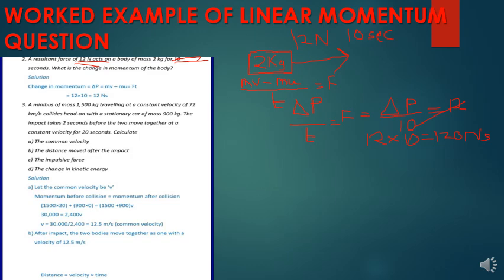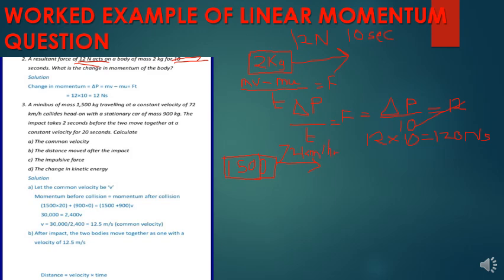So another question hapa kwamba a minibus of 1,500 kilograms. Let me just draw it here. A minibus of 1,500 kg traveling at a constant velocity of 72 kilometers per hour. Hapa wameleta velocity in kilometers per hour, and it must be converted before we continue.